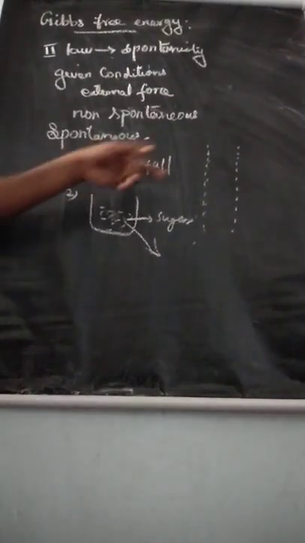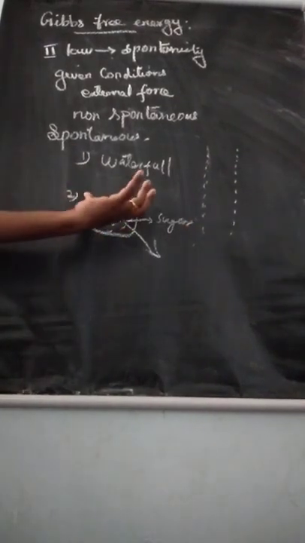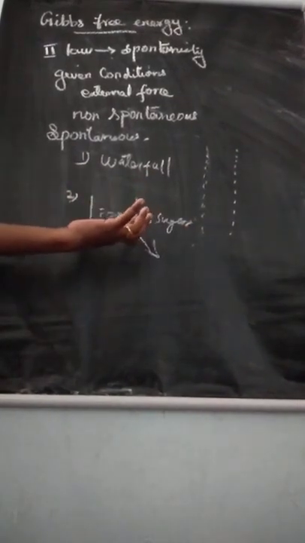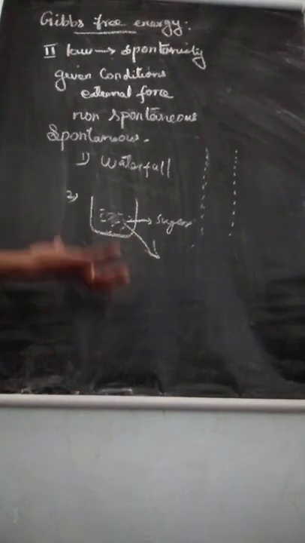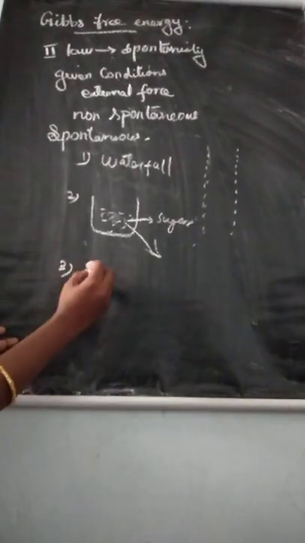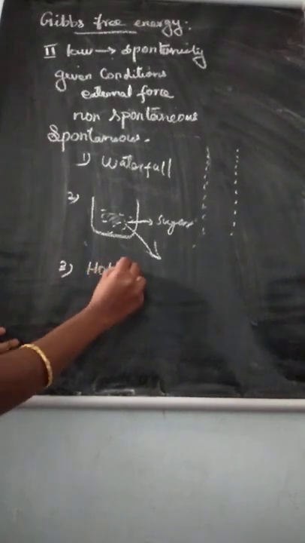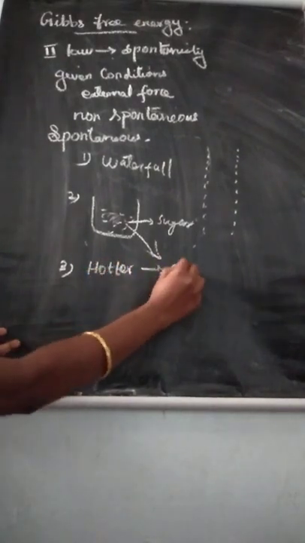So two examples we learned. First, the waterfall runs downhill only. Second, sugar plus coffee: after dissolving, we cannot separate the sugar. Then the third example: heat flows from a hotter object to a colder object.